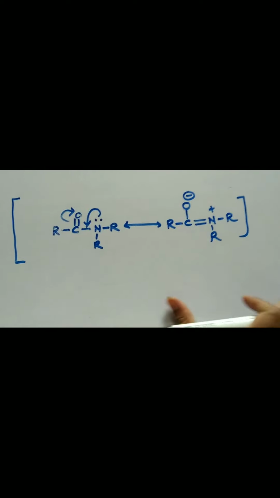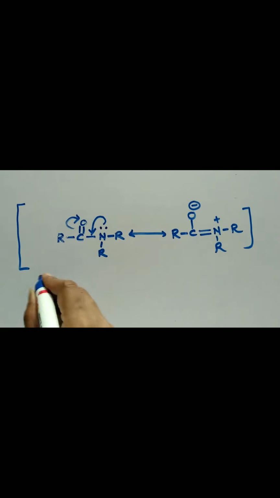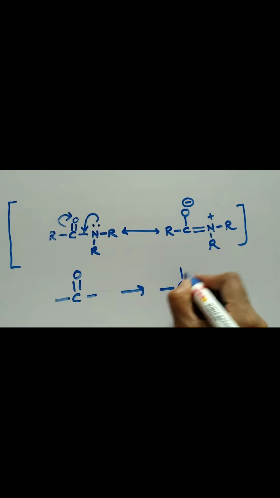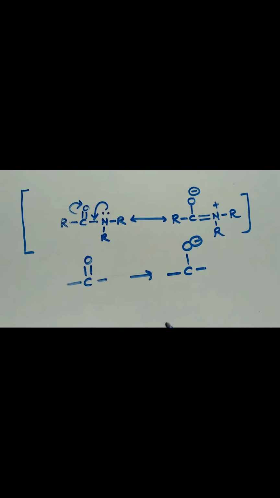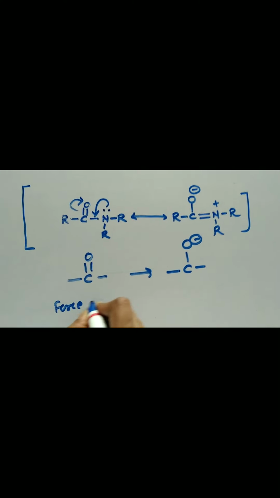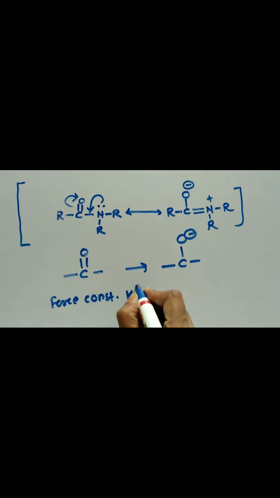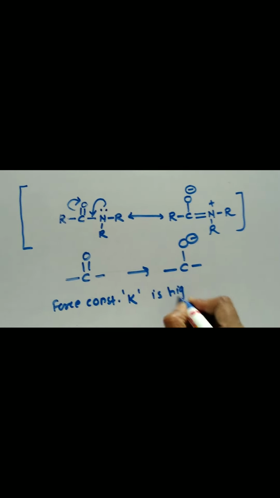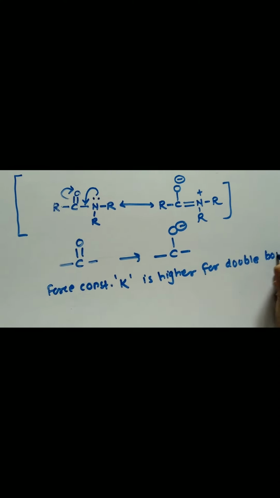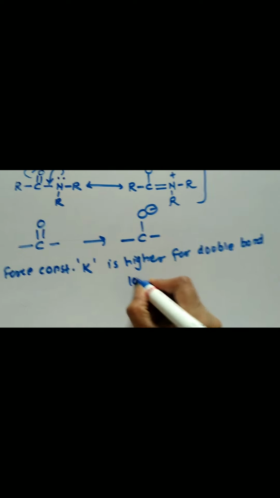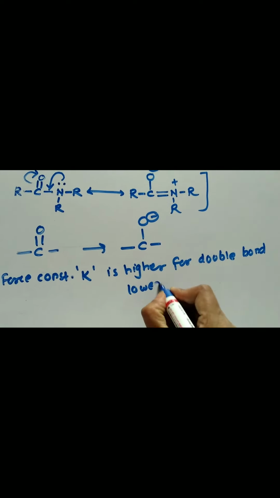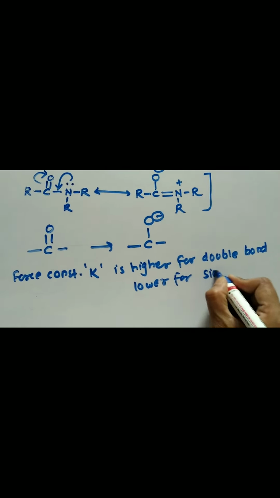Due to this, what happens here? Initially this was a double bond, and now it shifts to a single bond. We already discussed that the force constant, that is the value of K, is higher for a double bond and lower for a single bond.